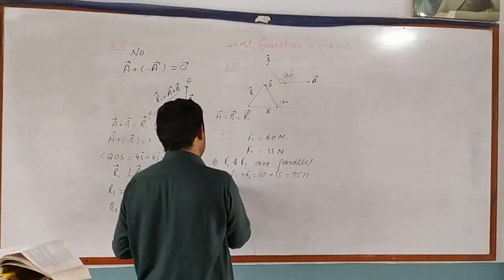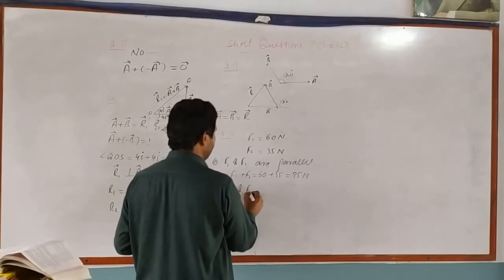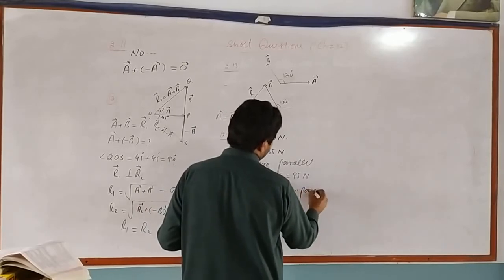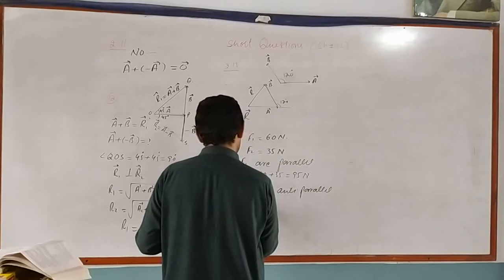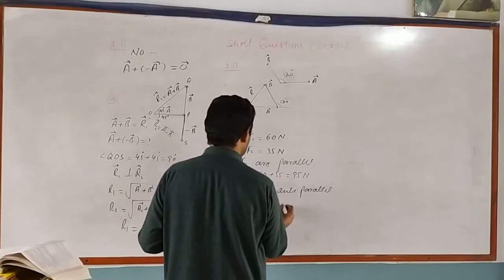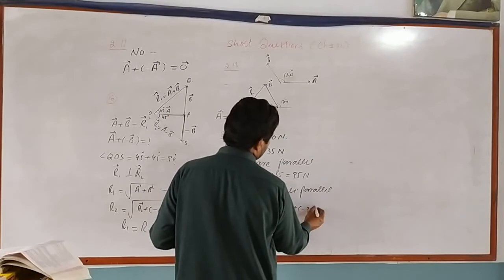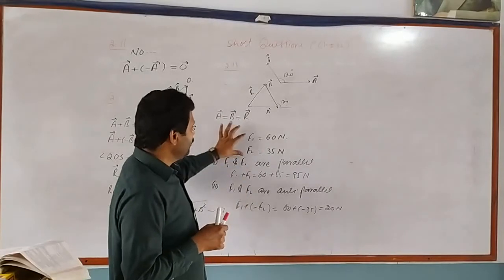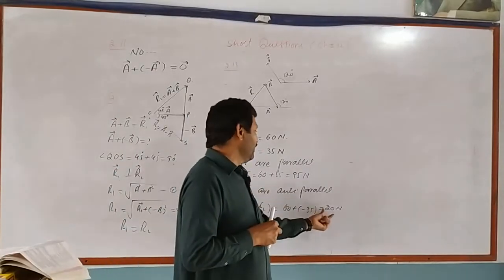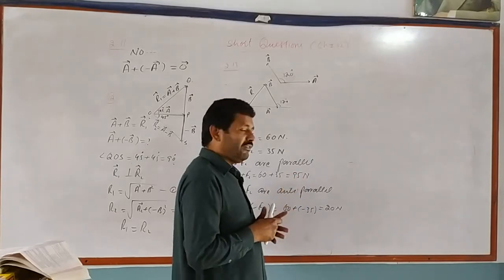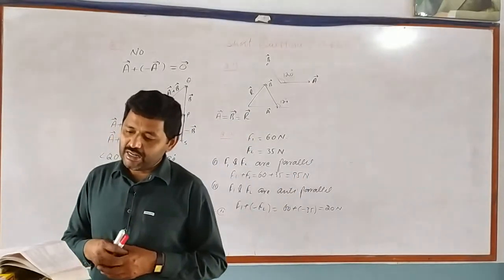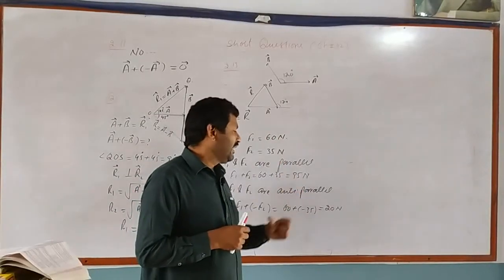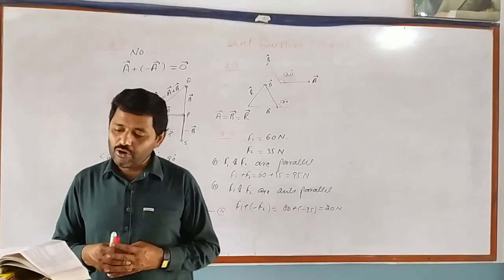Similarly, when these two vectors F1 and F2 are anti-parallel, their resultant will be minimum, which means F1 minus F2 is equal to 60 minus 35, so the resultant will be 25 Newton. The minimum answer for the addition of these two vectors may be 25 and the maximum may be 95. As one option is 100 Newton, which is not possible since the maximum answer is 95, 100 is wrong.